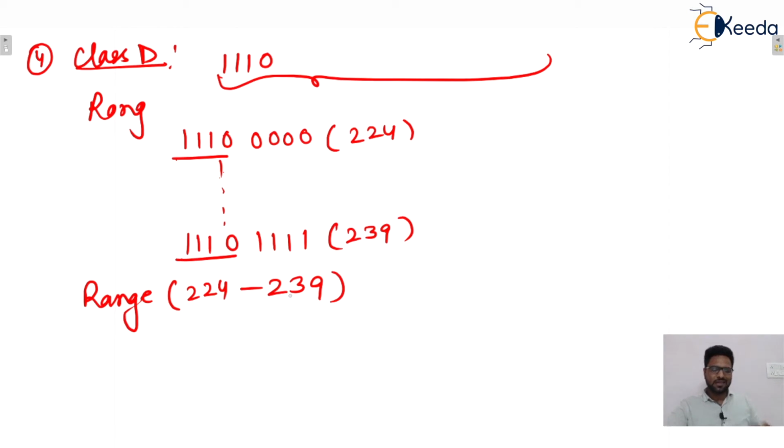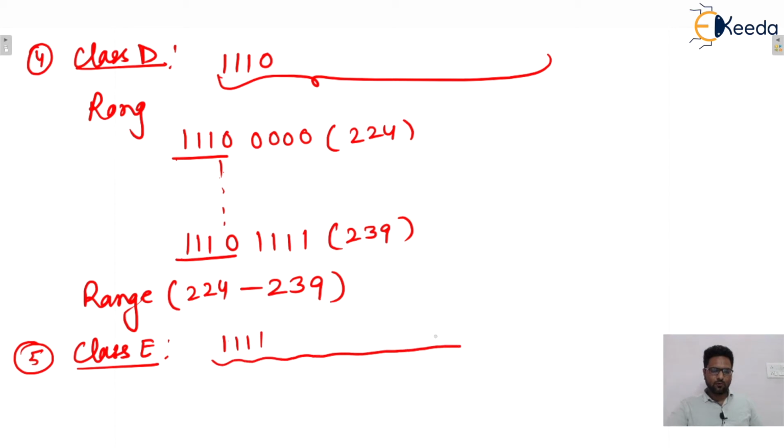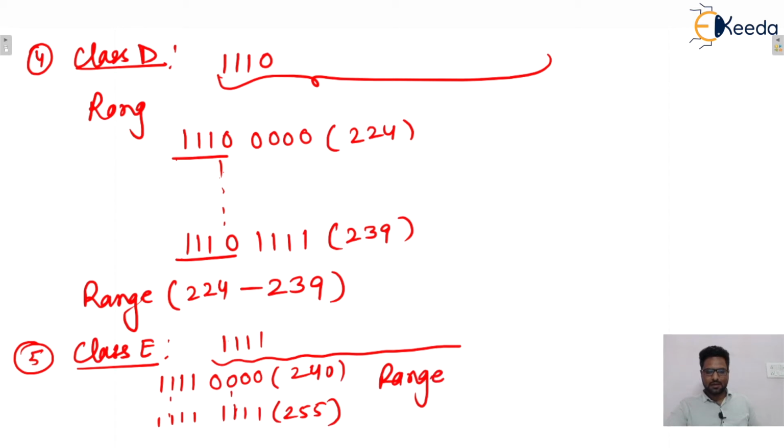Anything that lies between this range, I'm talking about the first octet, then that particular IP address belongs to class D. Similarly, the next one is class E, isn't it? In class E, the first 4 bits are all ones. So the range will be 1111 followed by all zeros for the first octet, going up to all ones. The decimal value of this one is 240, and this one is 255. So the range for this particular class will be 240 to 255, isn't it?